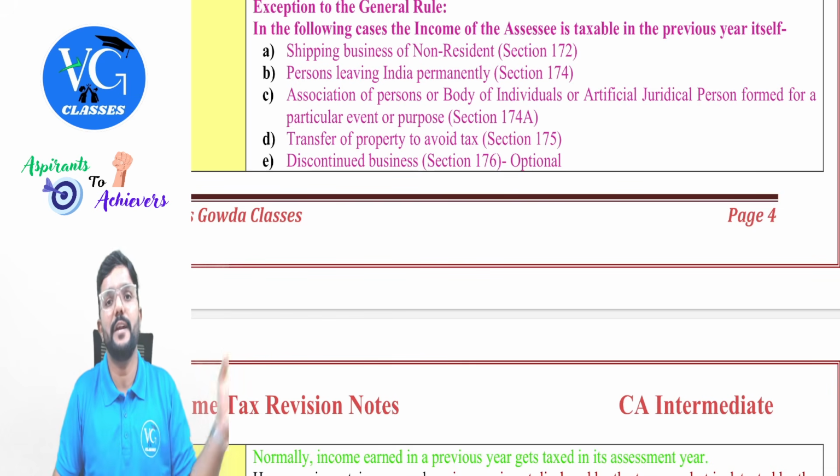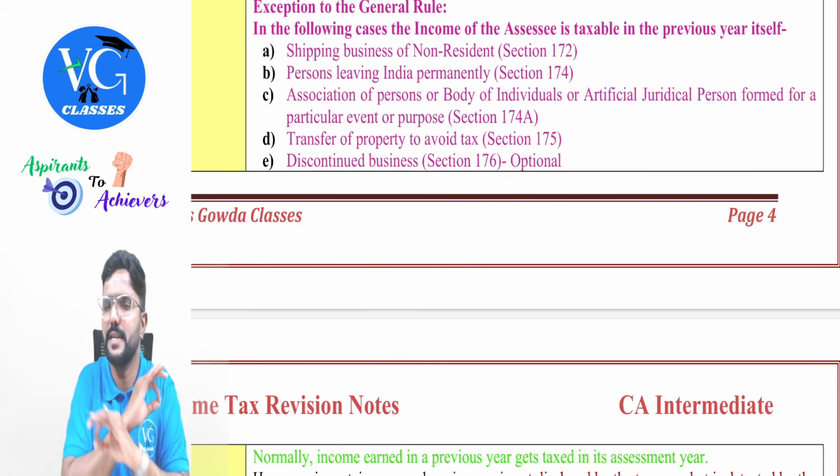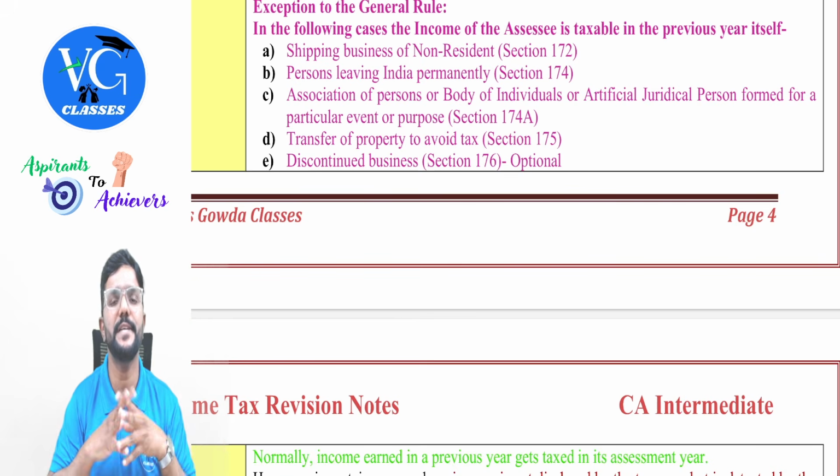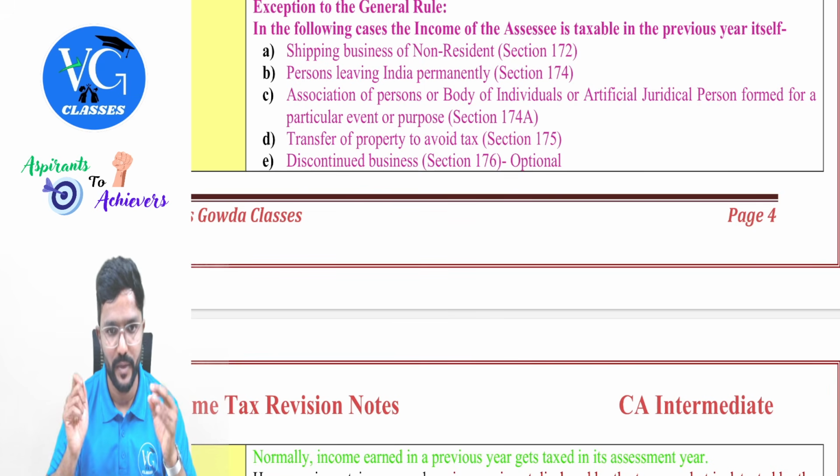But assume my grandfather had 100 acres of land. He doesn't have any other asset, any other income, and he is selling that asset during the previous year and he doesn't have any intention to pay tax. In that case, can assessing officer charge and collect the tax in the previous year itself? Yes, guys.